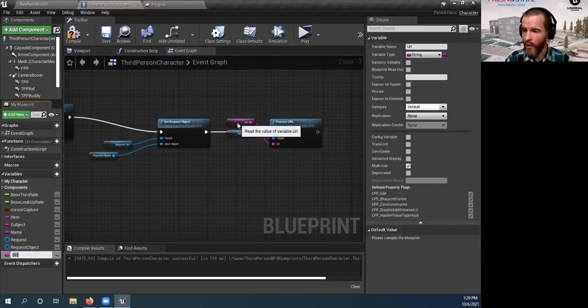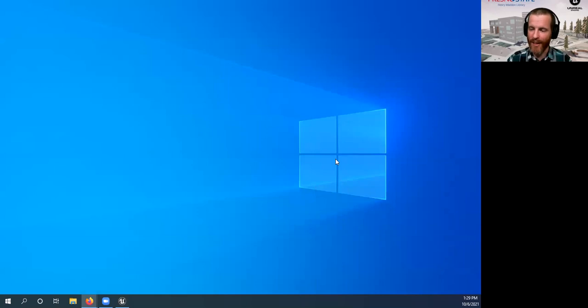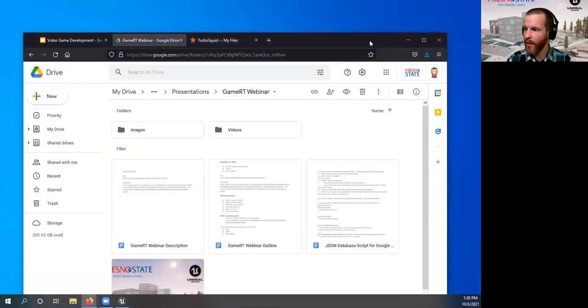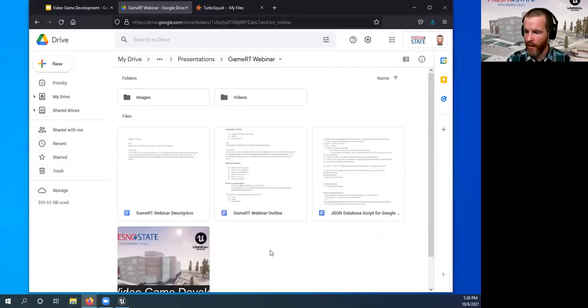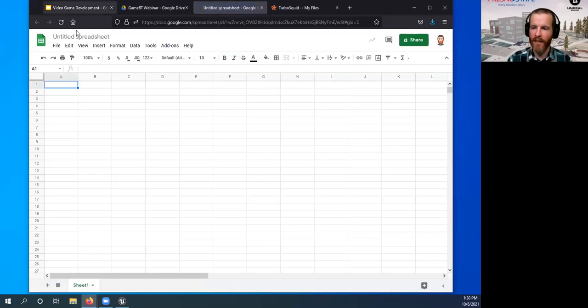Let's go ahead and promote that to a variable so we can tell it what we want it to be. But where are we going to send this? I'm so glad you asked. Let me show you where we're going to send this. I'm going to go back here to my Google Drive, and I am going to make a Google Sheet. It's probably not a surprise to those of you who are paying attention to me talking about using Google Sheets earlier. This is how this works.